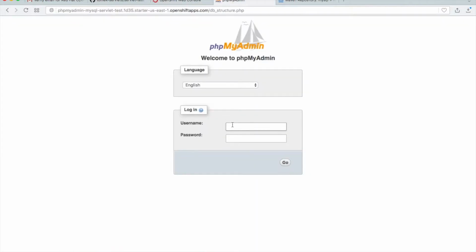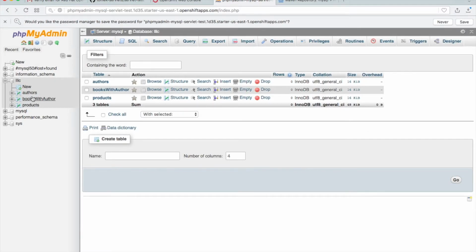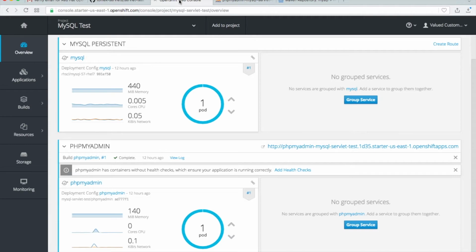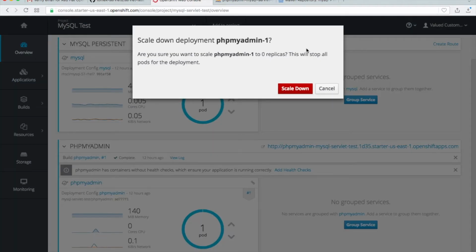Okay, let's log in with root. See, we have our tables on the MySQL server. So let's go here and scale down this phpMyAdmin item.